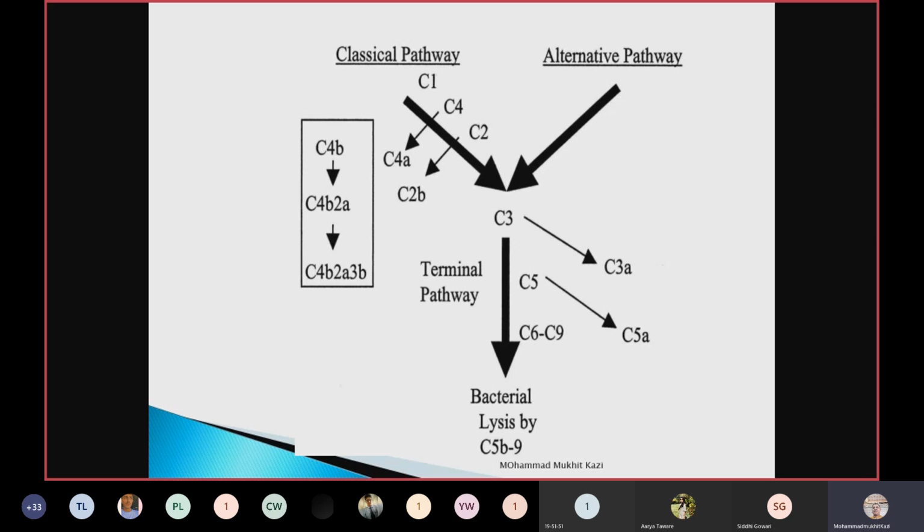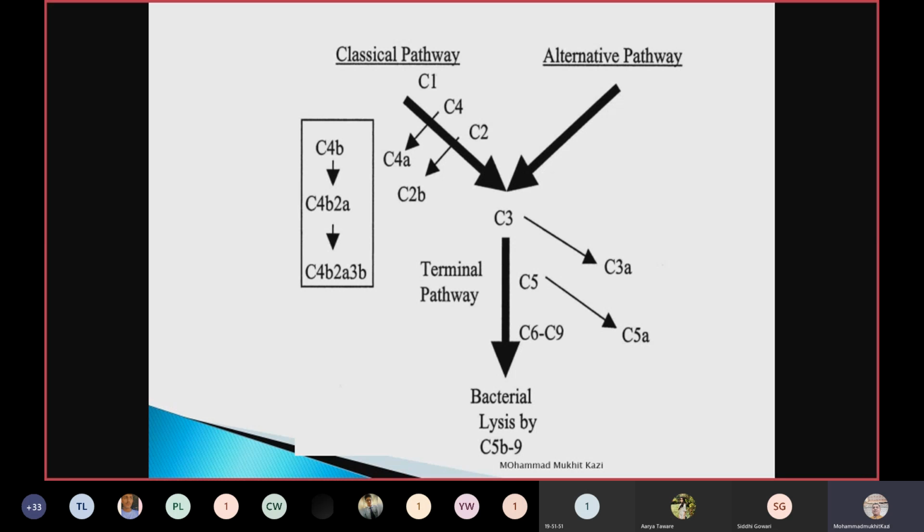Alternative pathway. The alternative itself is telling you the name, that it is the alternative to the classical pathway. What happens? Certain people do not have these C1, C4 and C2. So they have factor A, factor B and factor D. If people do not have these components of complement, C1, C4, C2, what happens? The C3 will get activated by two factors, factor B and factor D.